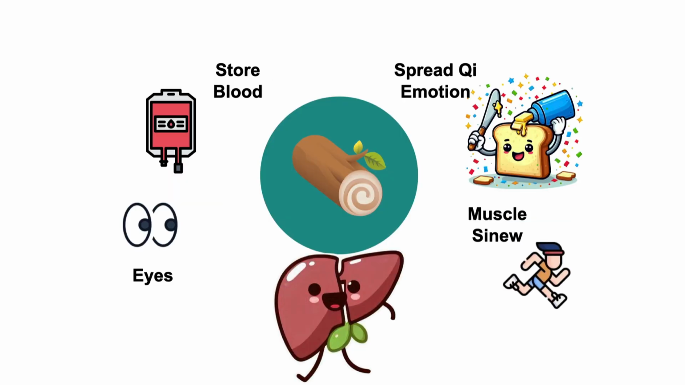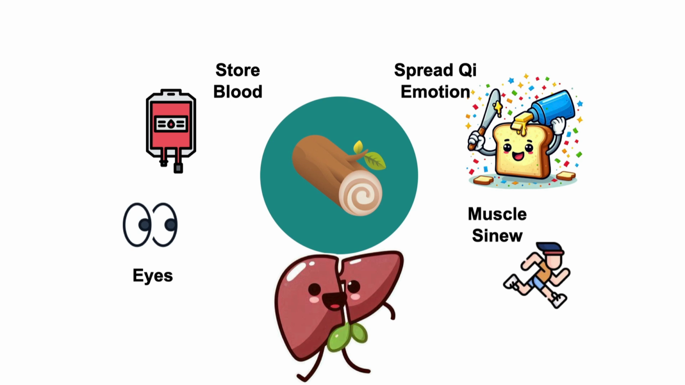The liver in TCM is challenging to align directly with a single system in Western medicine. The liver's primary function in TCM is to regulate the flow of QI. It is closely related to emotional expression. The liver also stores blood, playing a key role in blood distribution and regulating menstruation.